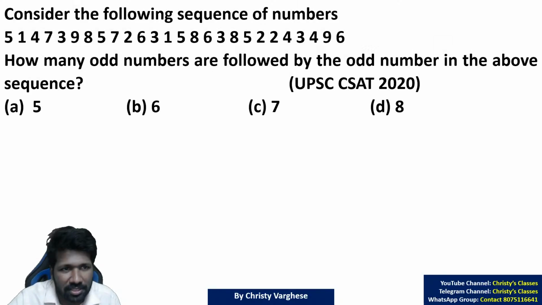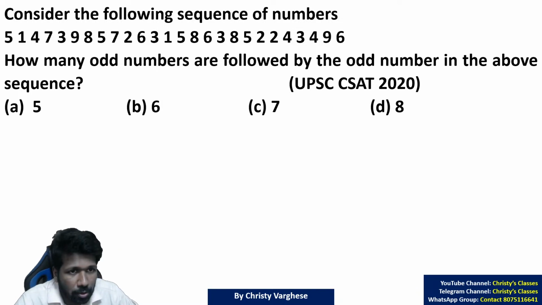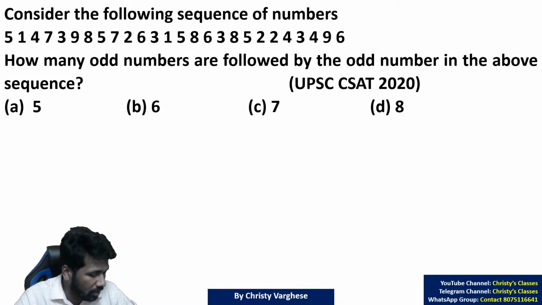Odd number followed by odd number is the question, right? No prime number mentioned. The question is, how many odd numbers are followed by an odd number? So there is no mention of prime numbers at all. That is why 9 should also be considered, because 9 is an odd number. Yes, 9 is not a prime number, but 9 is an odd number, right?